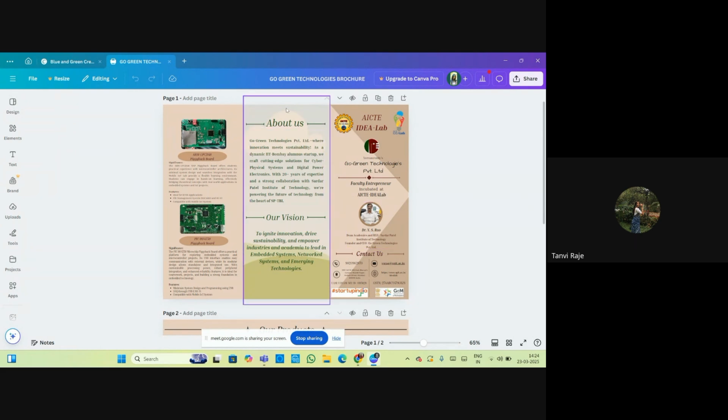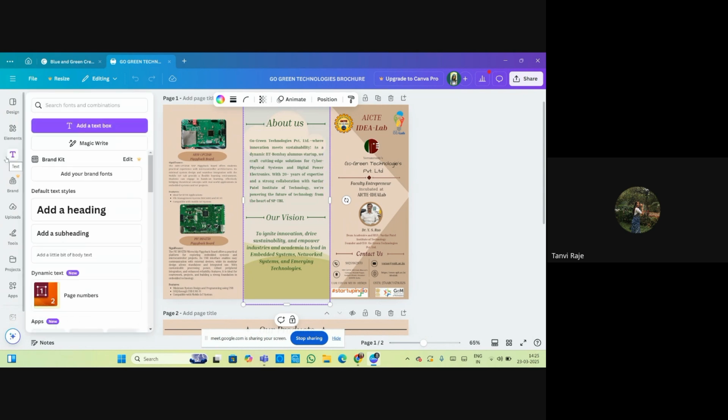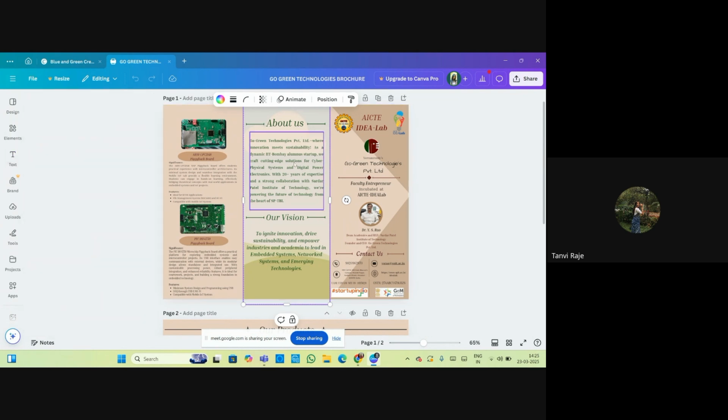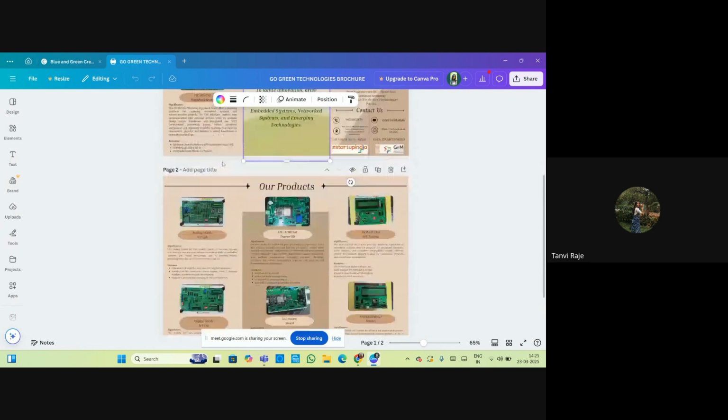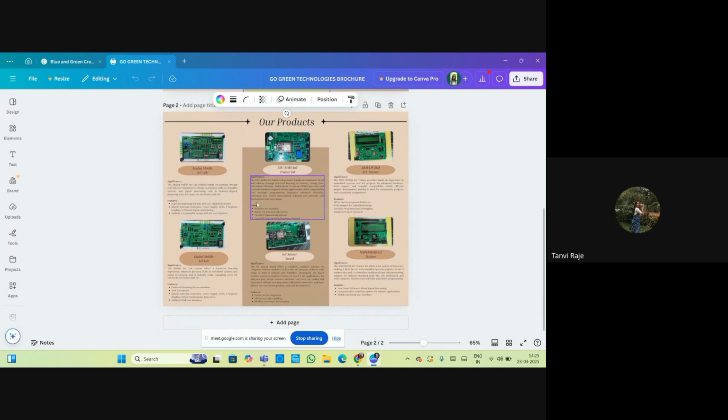Then on the second page, at the back, you can take one frame and add your college image, and you can lower the transparency, and you can write your about us and our vision or mission of the related college. Then you can also add the fee structures, or what internships or training partners your college has. You can add that in the brochure.